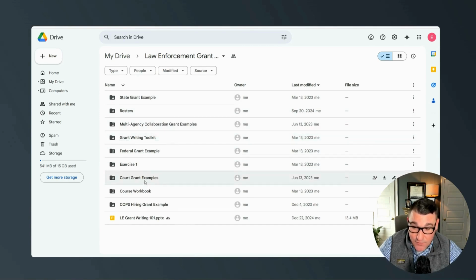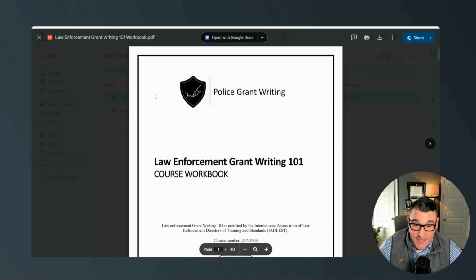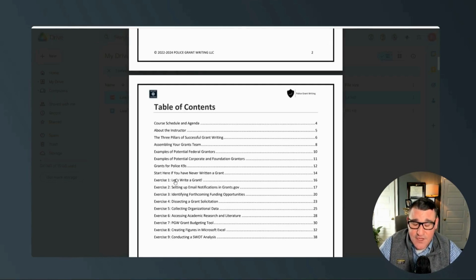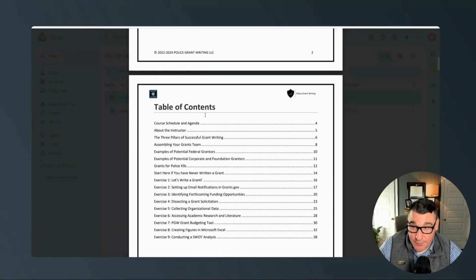The second is not a requirement, but I do suggest that you download the workbook itself. So we'll be working in the workbook on a couple of different exercises in class. Sometimes it's easier for people if they have the workbook in front of them printed out rather than having to switch screens, because if you're in person going to be working on a laptop, and maybe if you're taking the Zoom course, you only have one screen, so you don't want to switch back and forth.